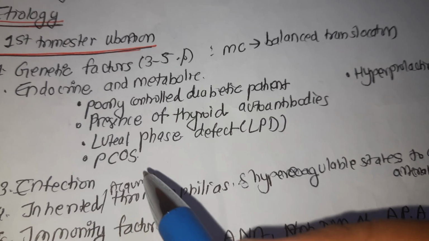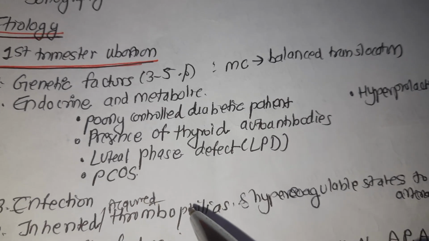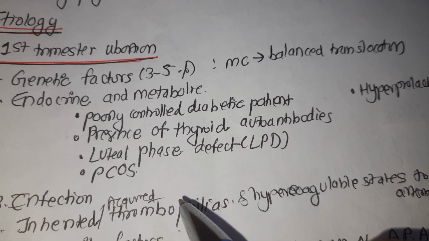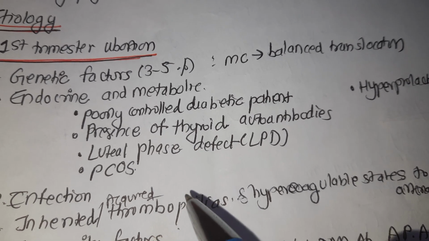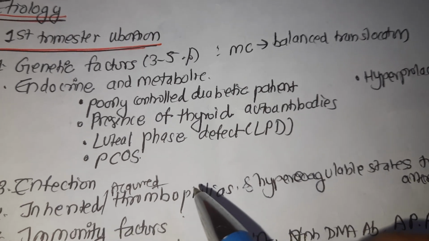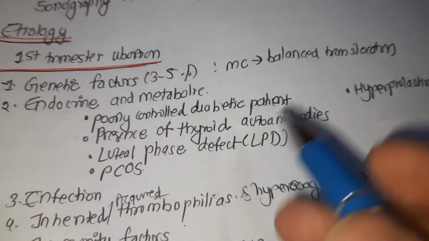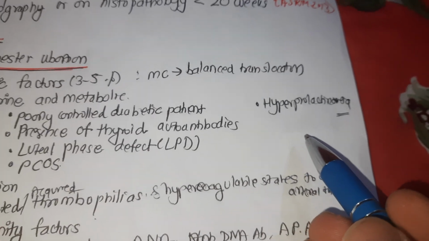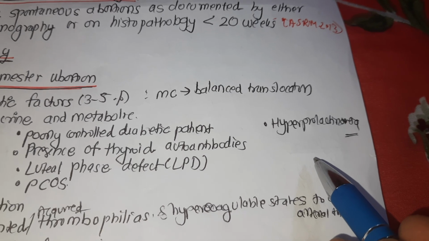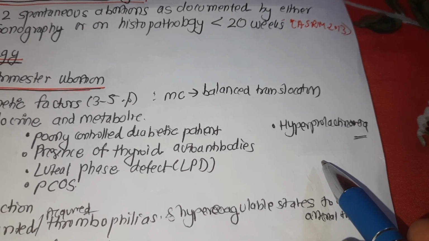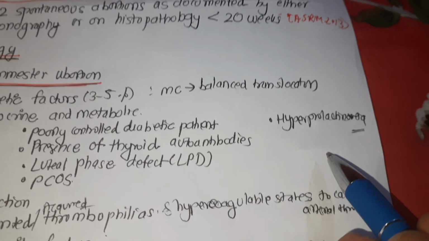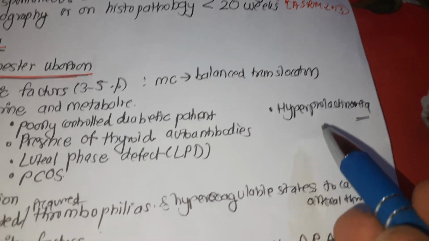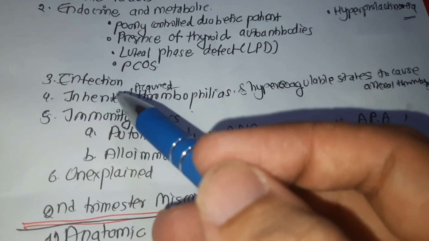And in polycystic ovarian syndrome, the exact mechanism of increased miscarriage is not known, but besides elevated luteinizing hormone level, other factors responsible are insulin resistance, hyperinsulinemia, hyperandrogenemia, or hyperhomocysteinemia. These may cause miscarriage in PCOS. And next one is hyperprolactinemia, an association by competing with the hypothalamo-pituitary ovarian axis, resulting in insufficient folliculogenesis, oocyte maturation, and LPD, luteal phase defect, the dopamine. This can cause recurrent abortion in hyperprolactinemia.